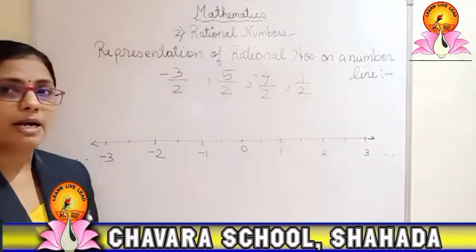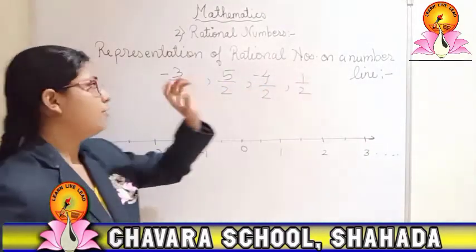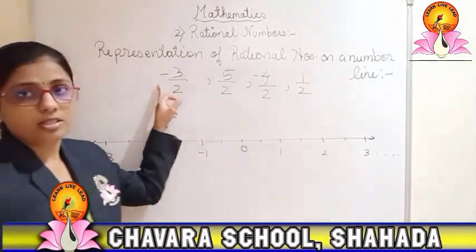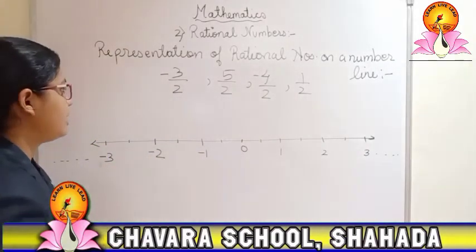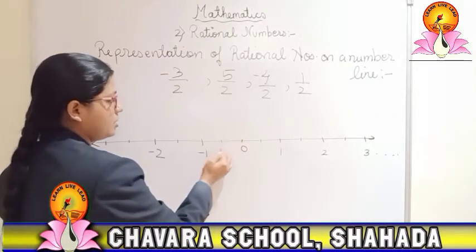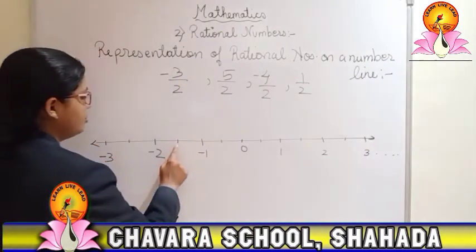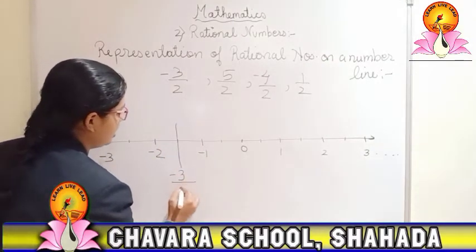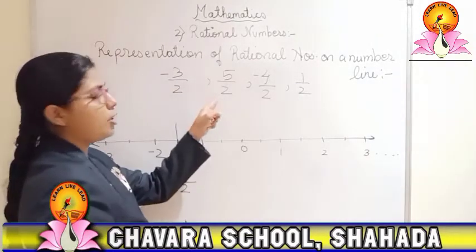Now after making those parts, you have to concentrate on the numerators. First numerator, check whether the number is negative or positive. It is negative, so go to the negative side. In the negative side you can see negative 3 upon 2. Just count from 0 up to negative 3: 1, 2, 3. So the number will be here, that is negative 3 upon 2. Right? Now the next, 5 upon 2.